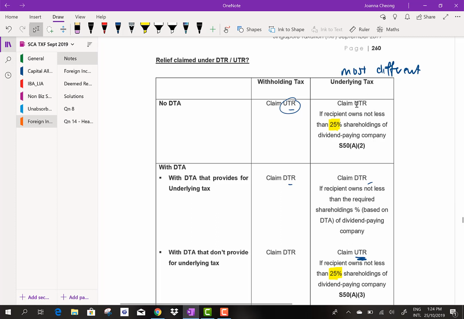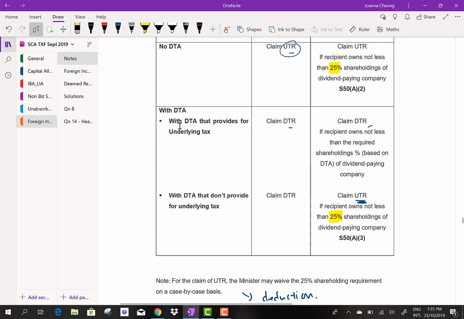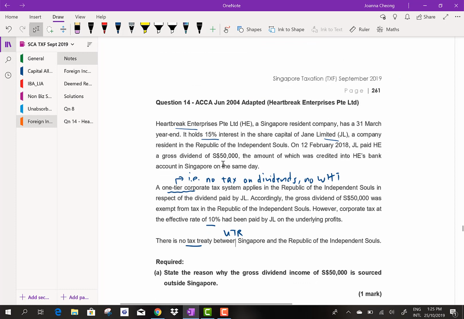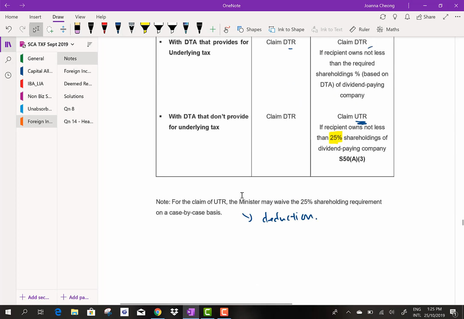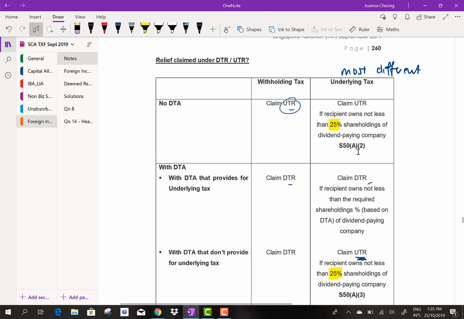So if you want to claim relief on underlying tax and there is no DTA, you will only be allowed to claim UTR if HE, Heartbreak Enterprise, owns 25% shareholding of GL Limited. But as far as this question is concerned, I think HE only owns 15%, which means to say that you fail this condition and you will not be able to claim any credit relief for underlying tax for part B2.